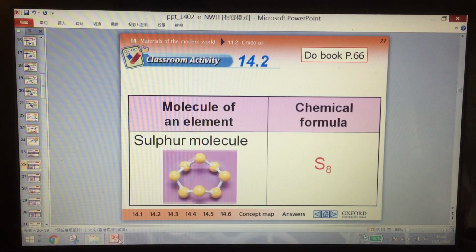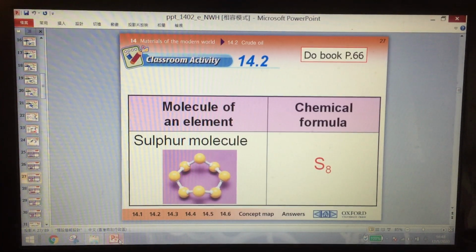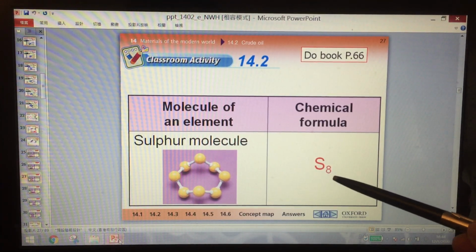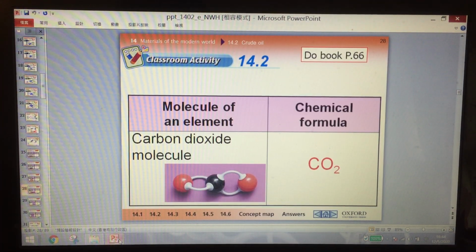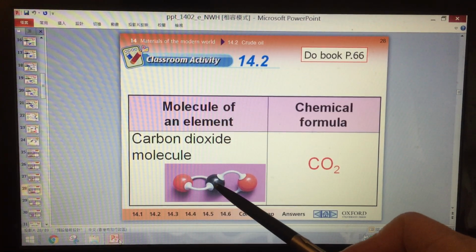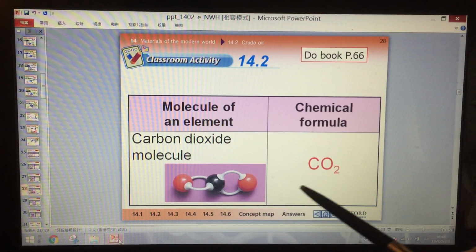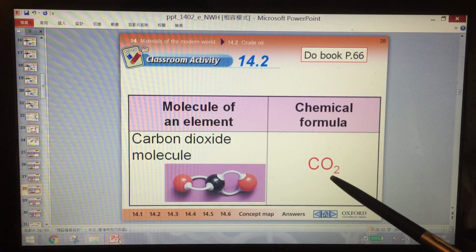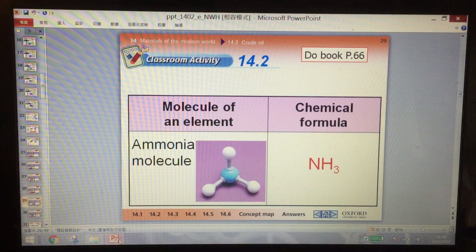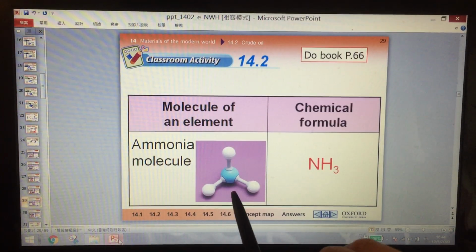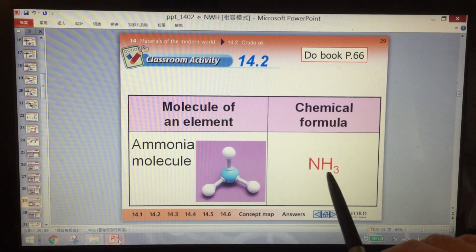Sulfur molecule, 8 sulfur atoms join together, so we write down S8. Carbon dioxide, 1 carbon in the middle and 1 oxygen at each end. So we say CO2, that is carbon dioxide, 1 carbon, 2 oxygen. This is an ammonia molecule, 1 nitrogen and 3 hydrogen, so NH3.